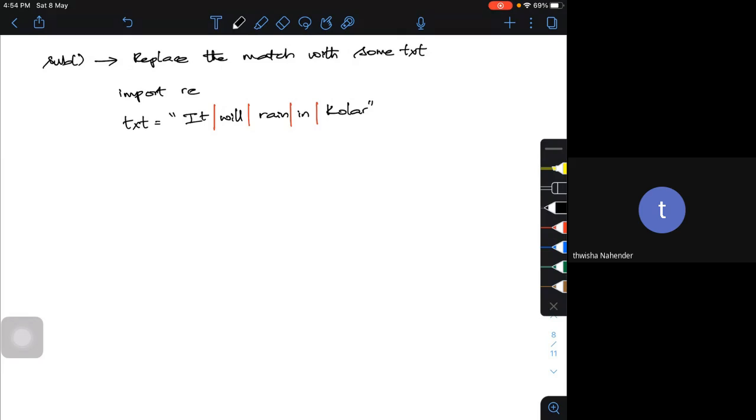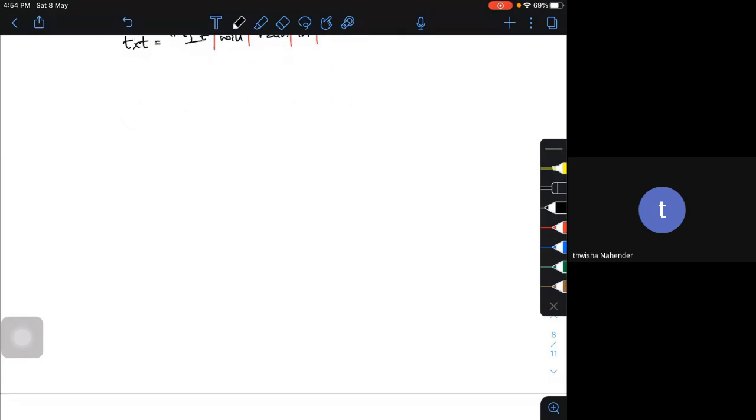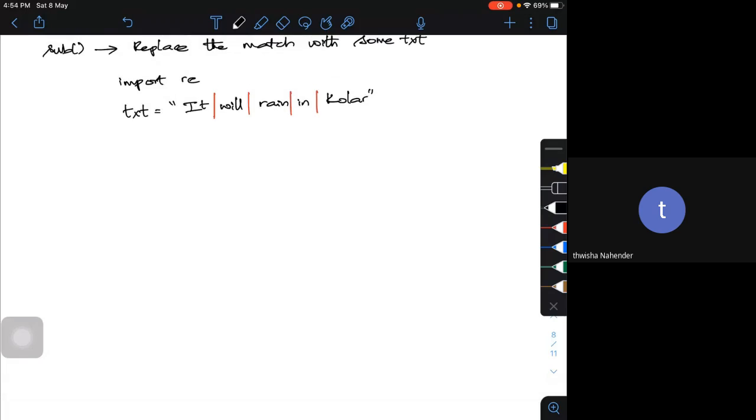I will write code something like this. x is equal to re.sub, using this sub function, "\s", replaced by "10", in the string that is text.